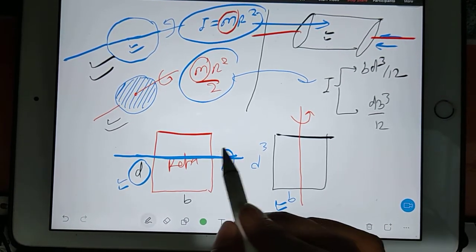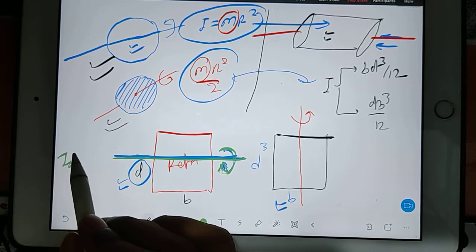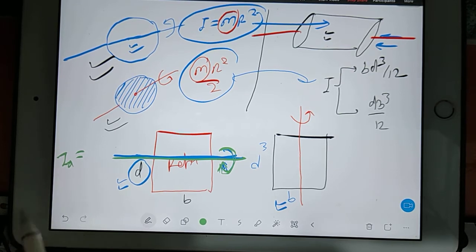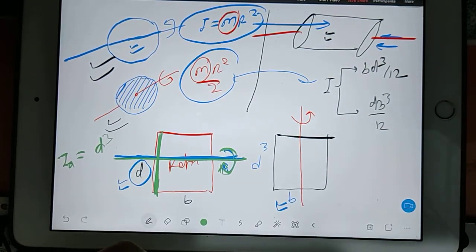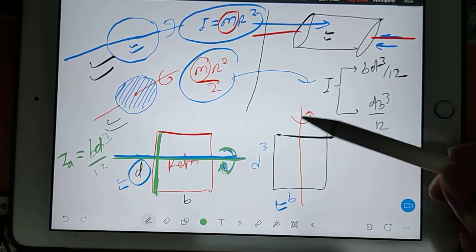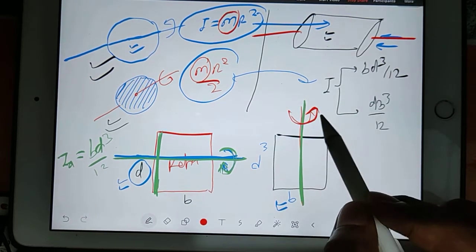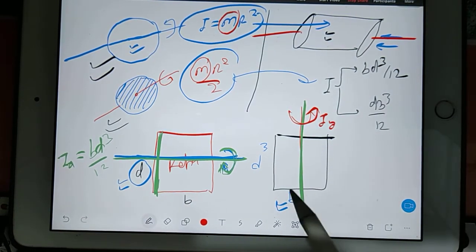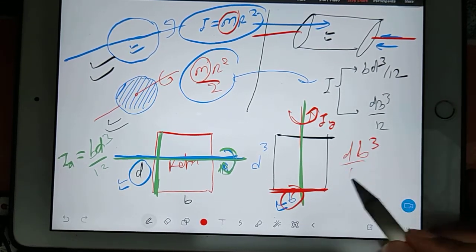So if you are finding out this I about this axis, suppose I am giving the name IX. So IX is equal to, who is being cut? The D length is being cut. So cut means cube, D cube, and remaining B by 12. And suppose in this direction, who is being cut? So it is revolving like this, so you say IY. Just imagine, this is B cube, B is being cut. So DB cube by 12.